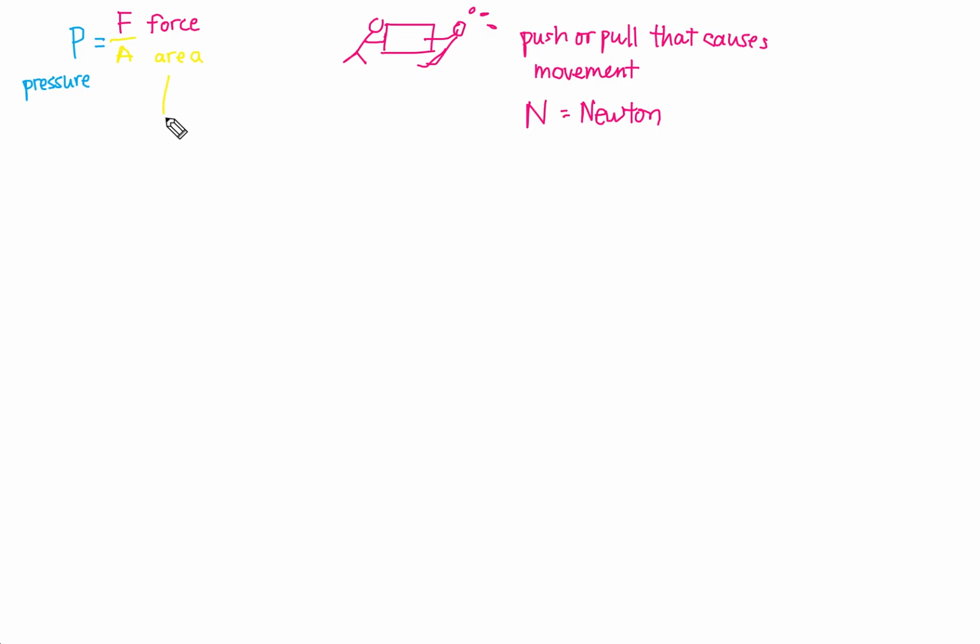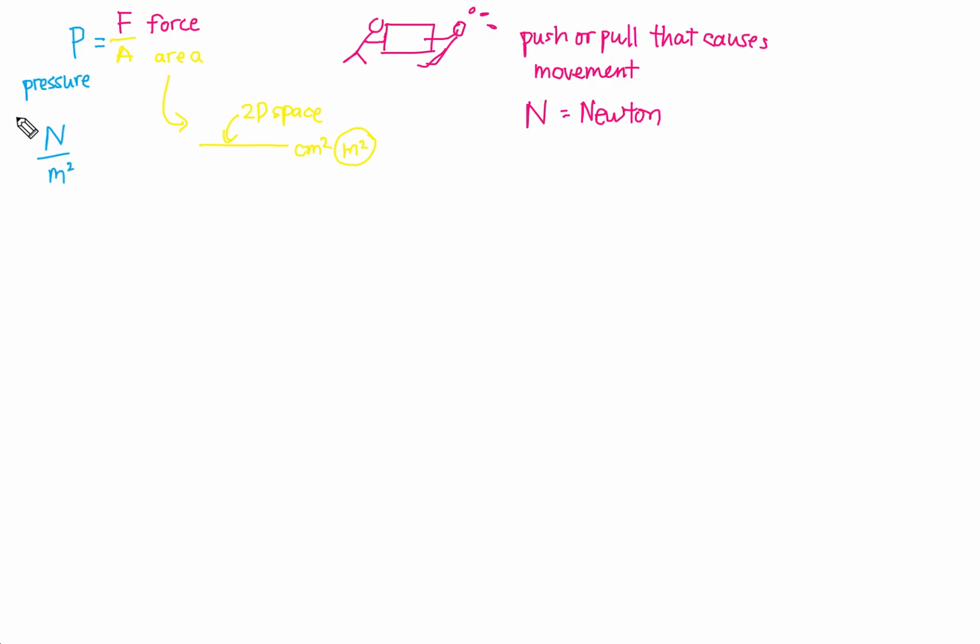We know that area is how much 2D space something takes up, and you measure it in something squared. So you could think centimeters squared, you could think meters squared. In terms of pressure, you have to use meters squared, and that is because pressure is technically measured in newtons per meter squared.